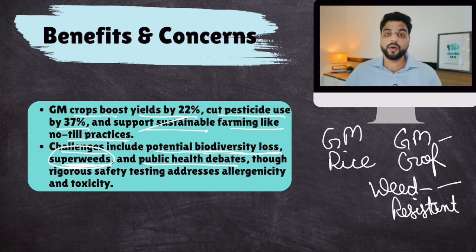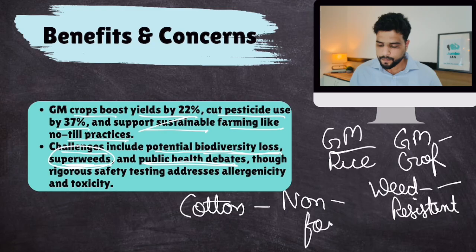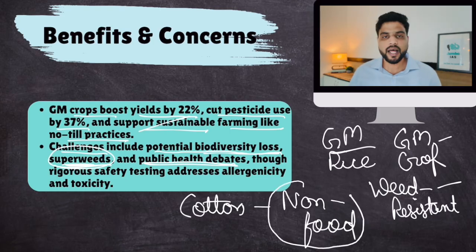Now there is a specific reason, because India is also skeptical that there can be a public health crisis or a public health problem. That is why India only allows cotton as far as GM crops are concerned, which is a non-food crop. It is not consumed by you as part of your diet. So India doesn't allow GM food crops because of this reason also.